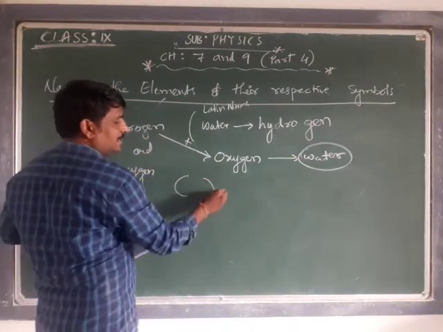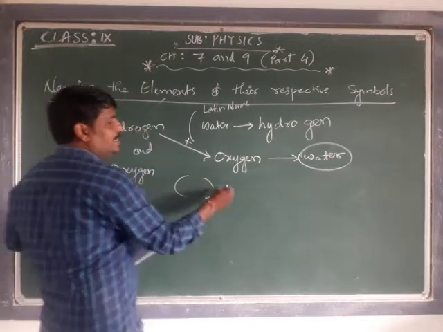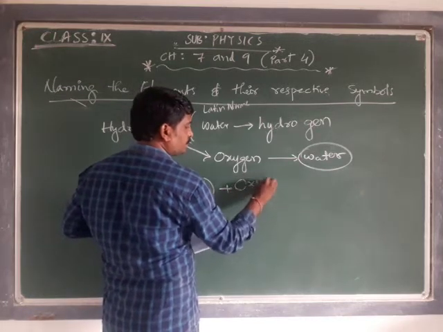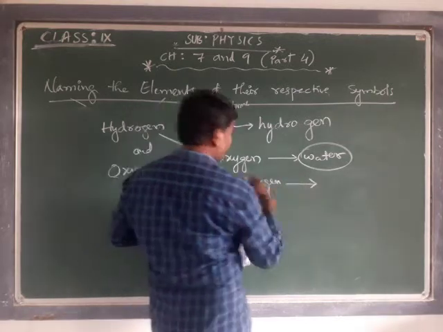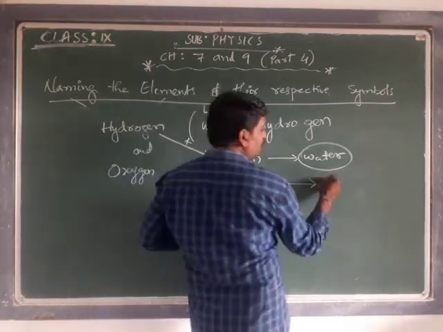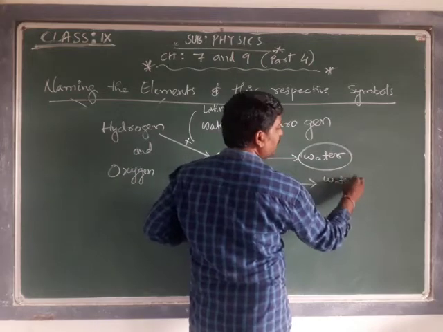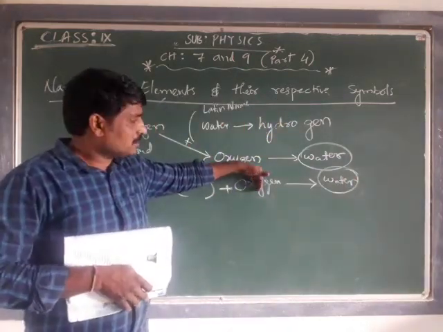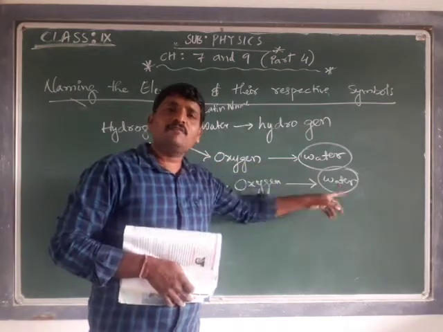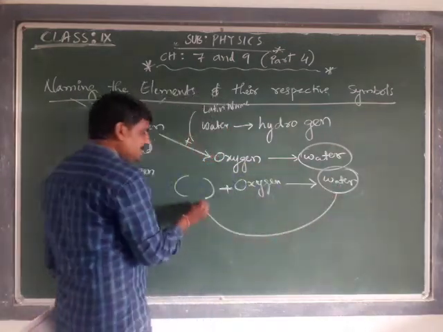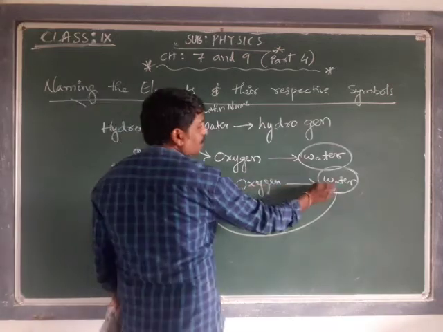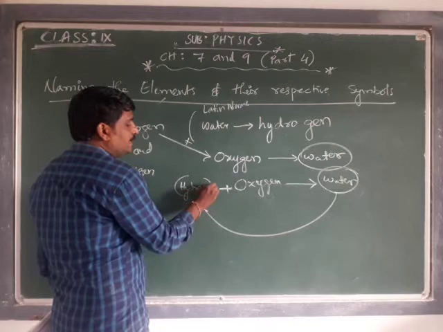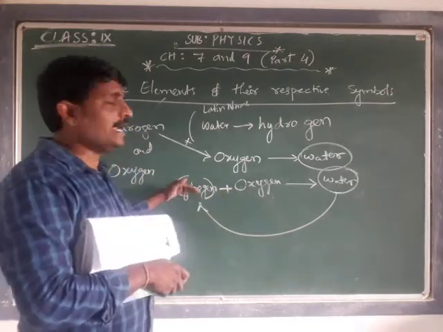Some element is reacting with oxygen and generating water, so this element is called hydro, the water generator. That is nothing but hydrogen.